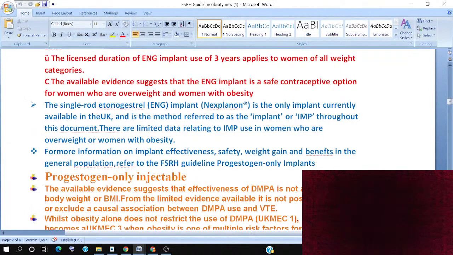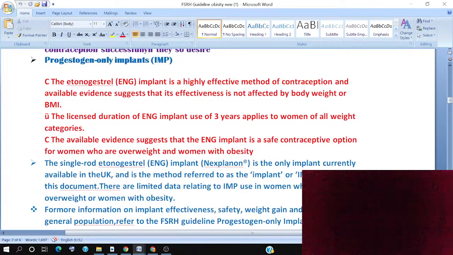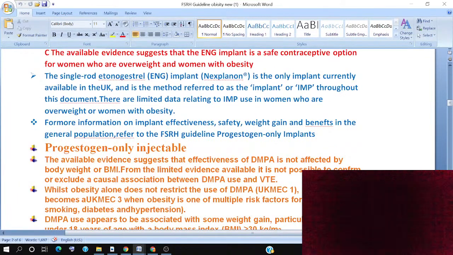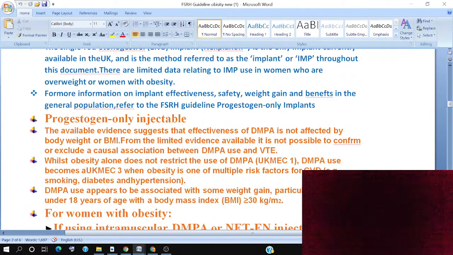For more information on the implant, its effectiveness, safety, weight gain and benefits in the general population, we will refer to the FSRH guideline on progesterone-only implants. We can find more detail from there. Now I will go to the progesterone-only injectable.